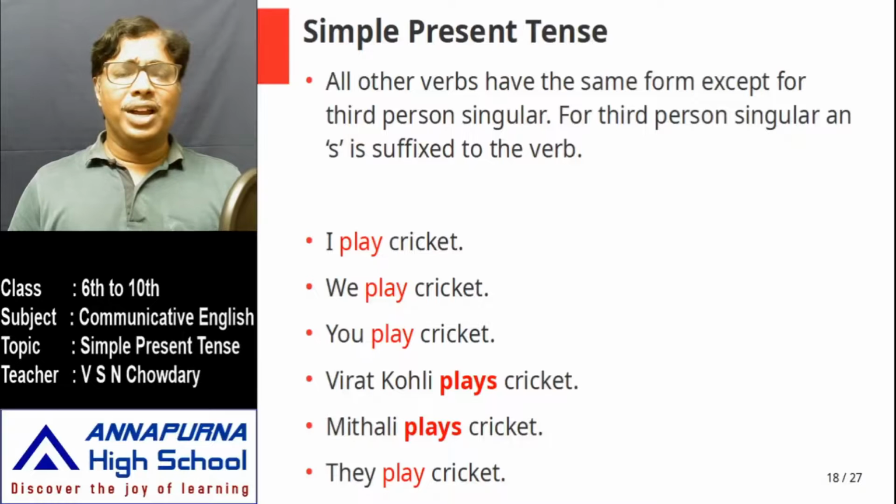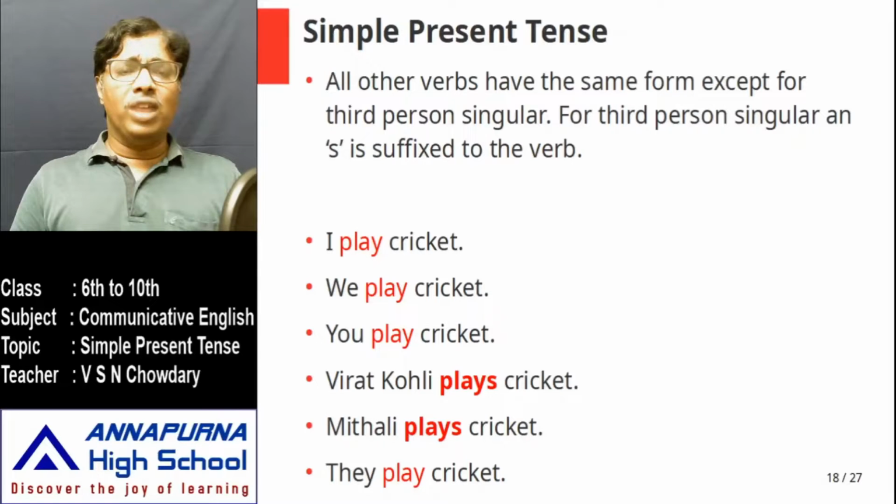And remember, this rule is only for simple present tense. For other tenses, luckily, we don't have even this variation. If you take the remaining tenses, you don't have to even bother about this. The form is the same for all kinds of subjects, singular, plural, first person, second person, third person. So I hope now the rule is very clear to you.